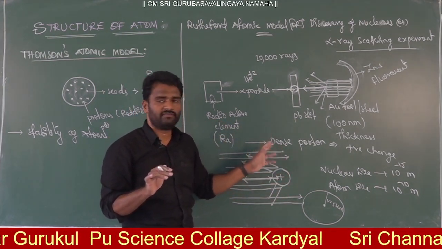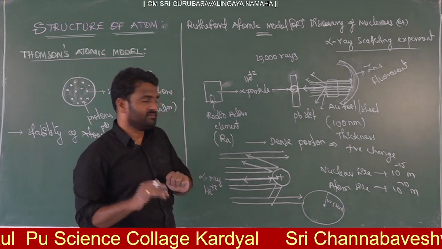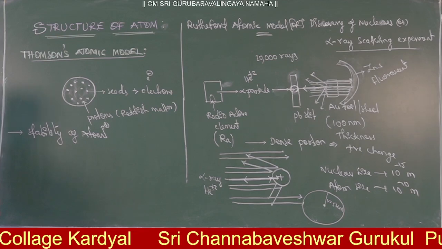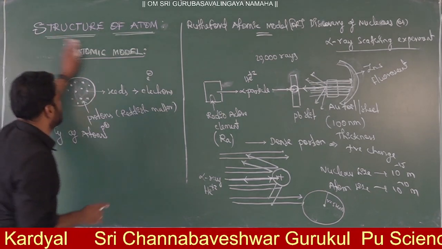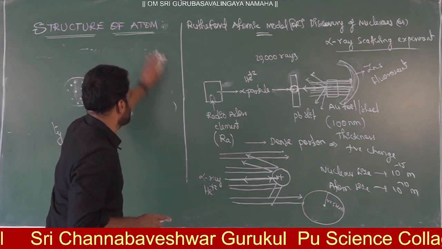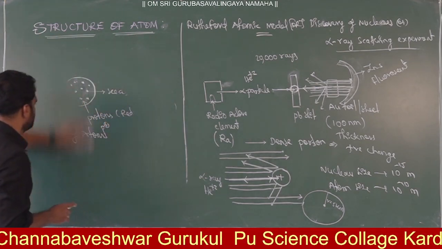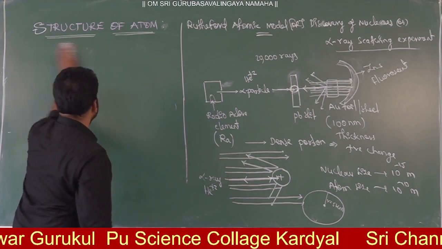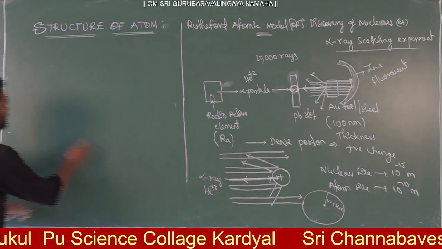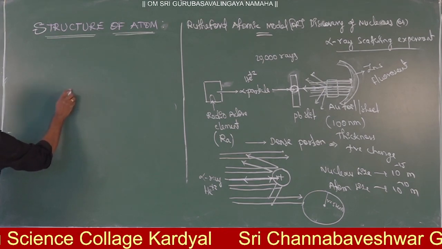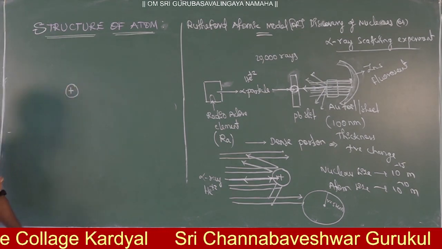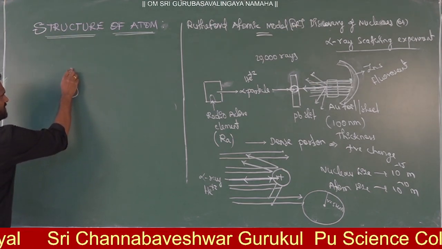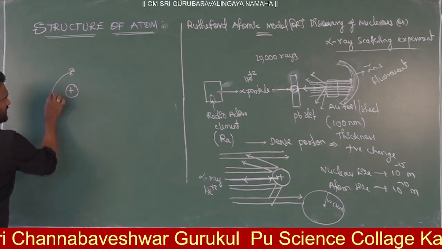Then after the discovery of the nucleus, Rutherford explained the stability of the atom. How did he explain it? From all these experimental observations, he concluded that in every atom there will be a positively charged nucleus. In this nucleus you will have protons and neutrons, and outside you will have the electrons. These electrons are revolving around the nucleus